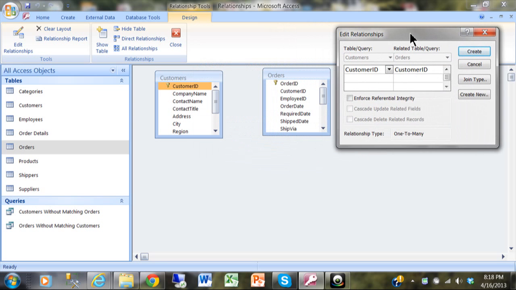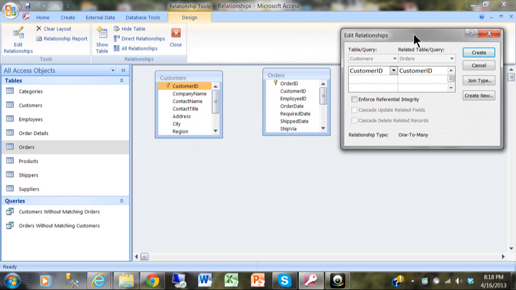That means one customer can have more than one order. The reason that it made it a one-to-many is because the Customer ID happens to be on the customer's table. It happens to be the primary key. So that means one customer can only be in there one time. A specific ID can only be in there one time. But the Customer ID is not the primary key on the orders table. So one customer can have many orders. That's why it says one-to-many there.